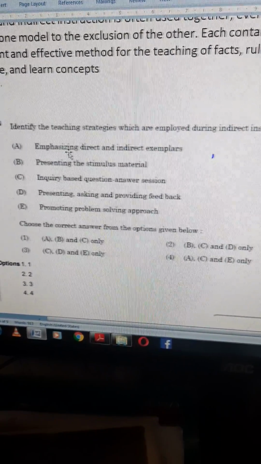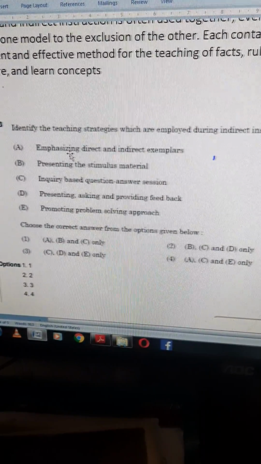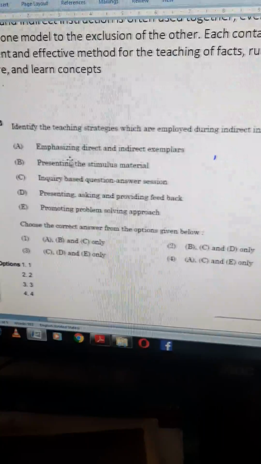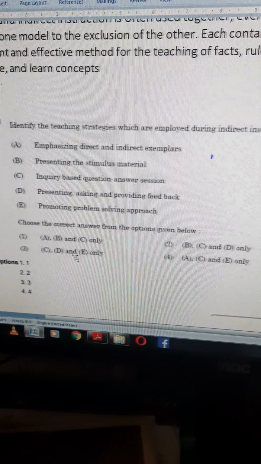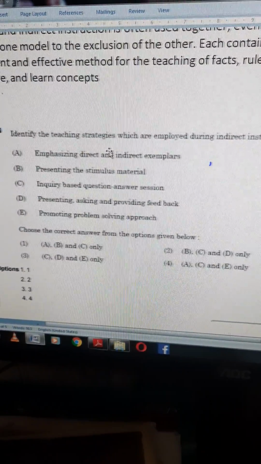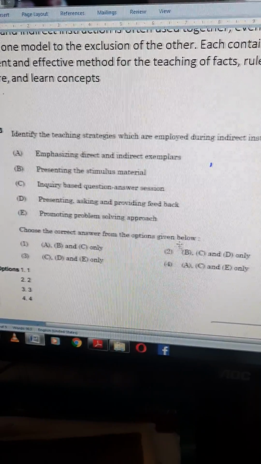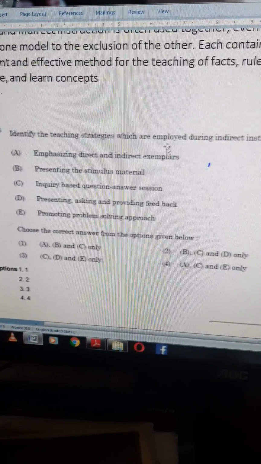Easily we can eliminate the second and third options. In the exam, we have to apply the elimination method also, because time is very less in the exam. We have to eliminate some options. Yes, A is not there here, A is not there. If we confidently know A should be the answer, we can eliminate 2 and 3.